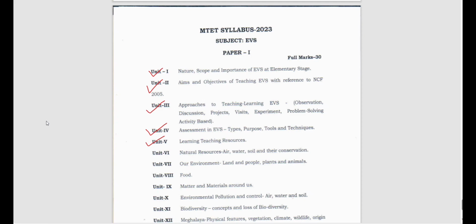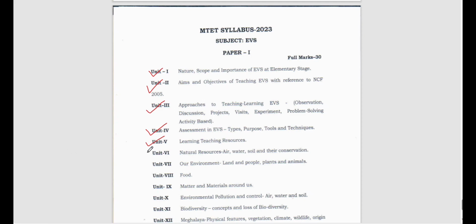It can be the environment itself. See, most of the time what happens is that when we are teaching environmental studies, we are taking examples from the environment itself, right? We are taking examples from our surroundings. So it is very much important that you understand the ecology, you study the ecosystem, you study the geology, you know about the earth, right? So geoscience you have to know.